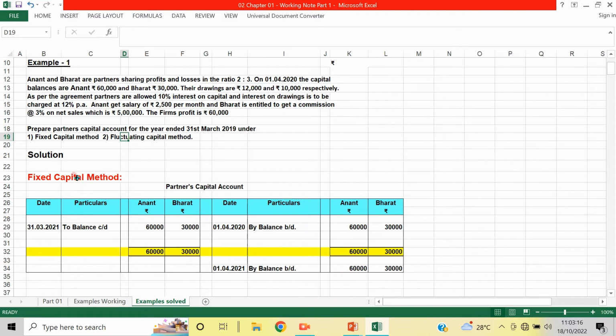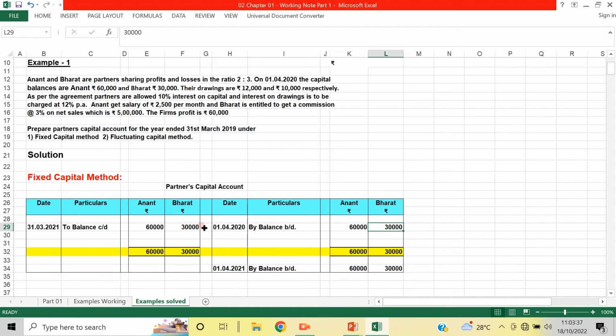First, let us do the fixed capital method. Fixed capital method, I told you, we will maintain two types of accounts. Now, what is their capital balance? Anand 60,000 and Bharat 30,000. On first April, the balance brought down is 60,000 Anand and Bharat 30,000. And this remains the same. This will not change.